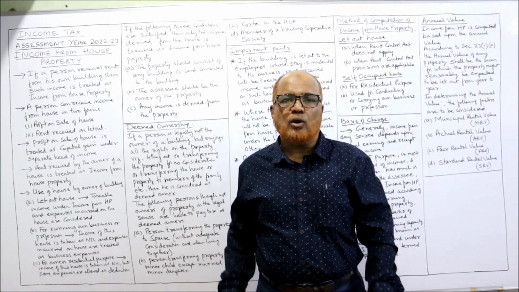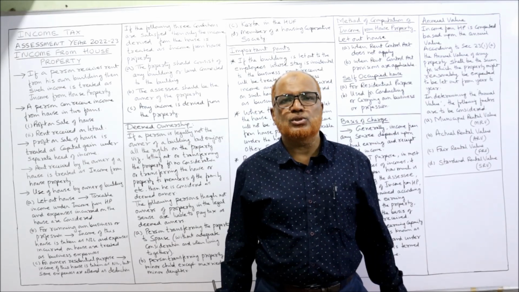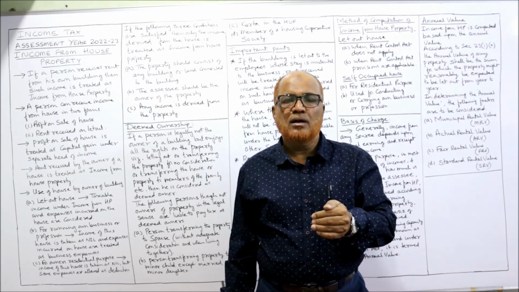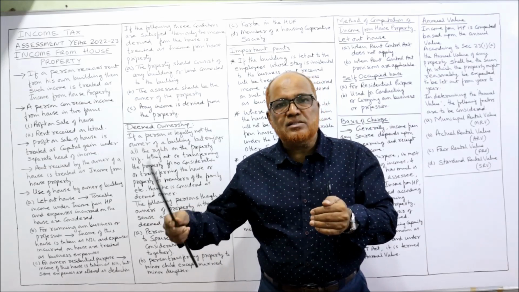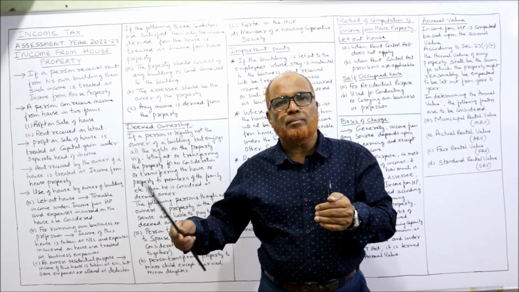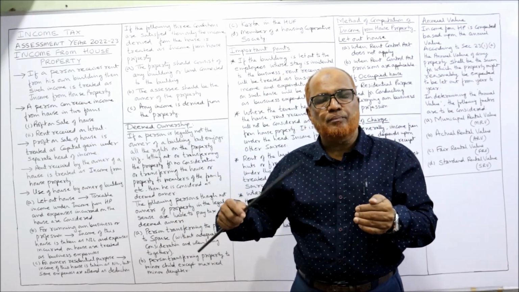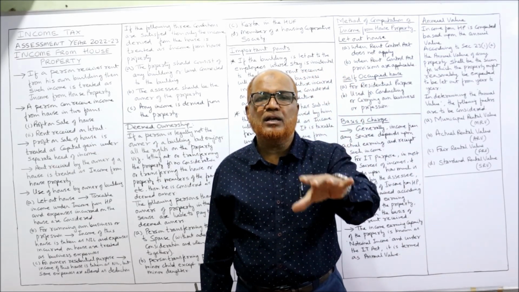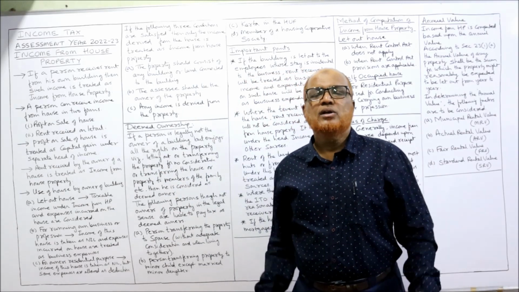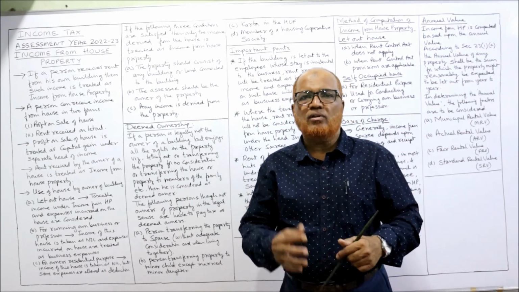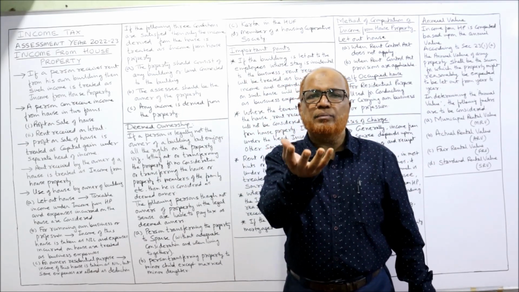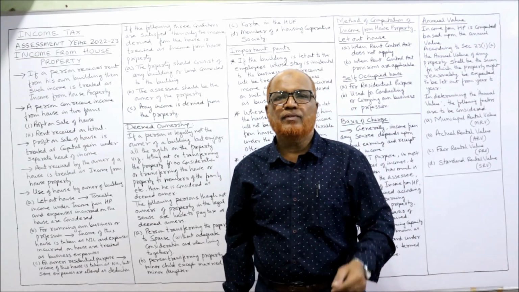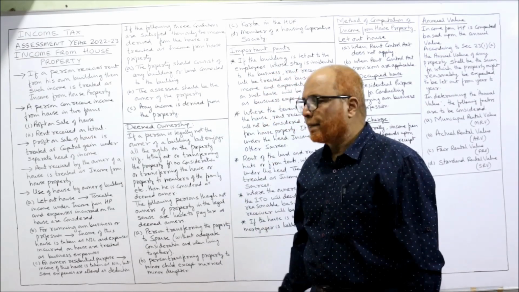I have let out my house property for monthly rent of 10,000. So for 1 year I am getting 1,20,000 rent, out of which I have paid some municipal taxes, I have paid some repairing charges, I have paid some different insurance charges. All these are the expenditure I have incurred on the house. So Income Tax Act says whatever rent you get, from that rent deduct the expenses and the net income will be taxable when the house is let out.